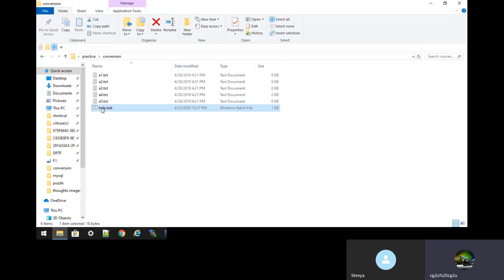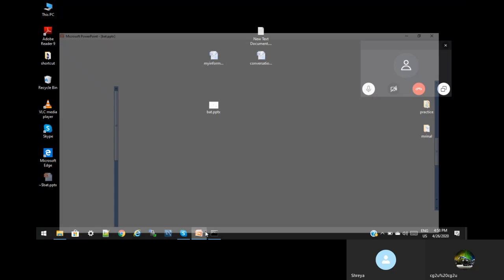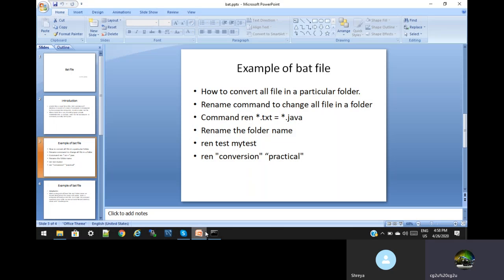How will it run? When we click on this, it should automatically run the command internally from the command prompt and change the files, as we have seen here, correct? So just now we saw how to change the names using the command prompt or a bat file. A self-executable file is like a plain text file that directly gives the rules or protocol to the shell to execute. So many times in our coding we also have to use this bat file.